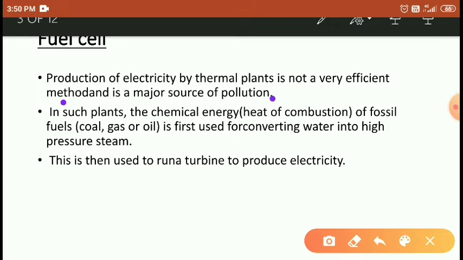So students, this is the fuel cell. The fuel cell works on the basis of the electrochemical cell, and it helps in the production of electricity in place of the thermal plant.